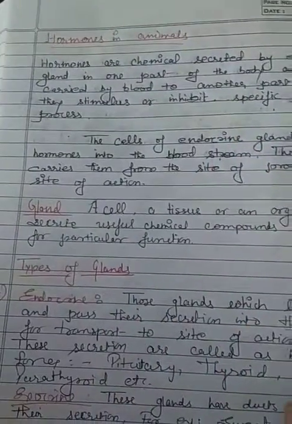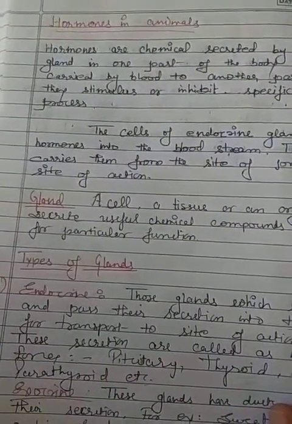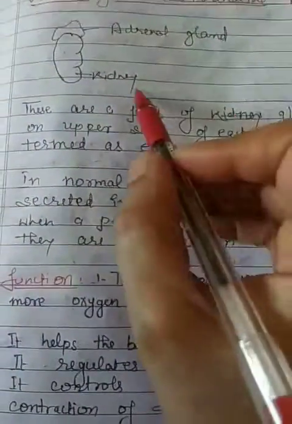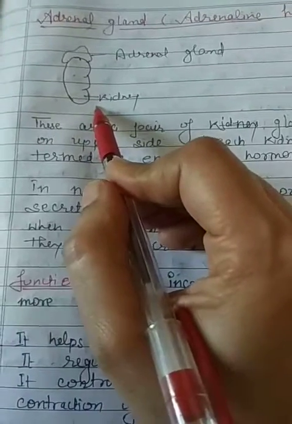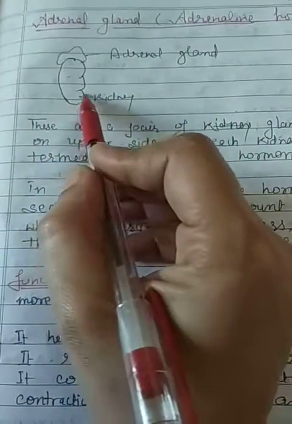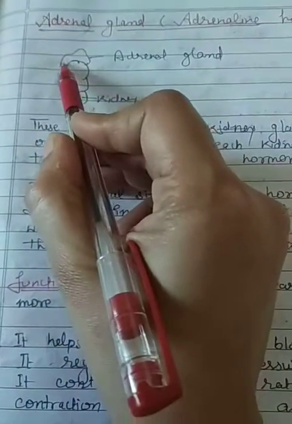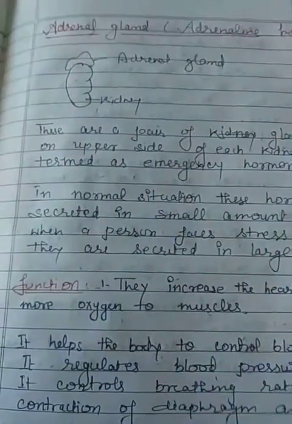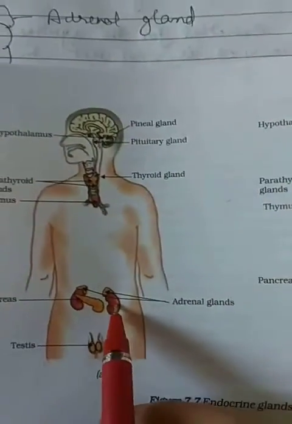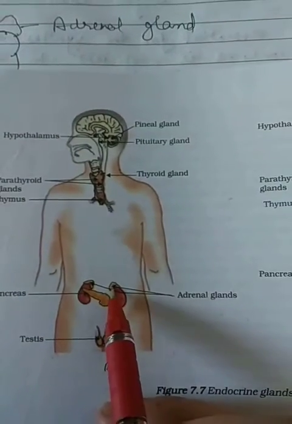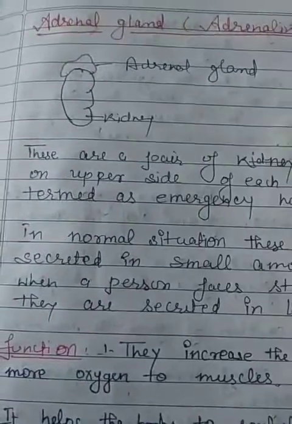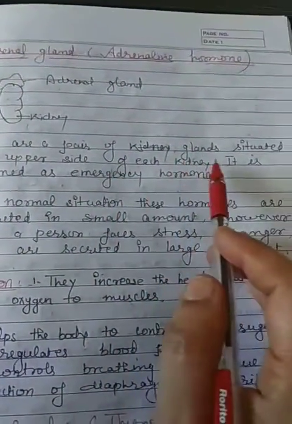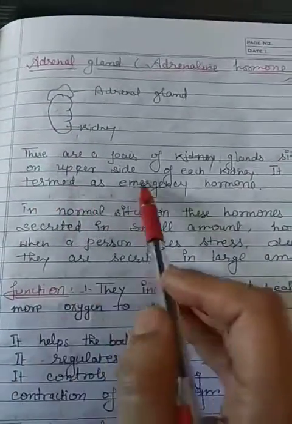Now let's discuss various types of glands and the hormones secreted by them. First is the adrenal gland. The adrenal gland is present at the top of the kidney. So this is the structure of the kidney, and the adrenal gland is present at the top of the kidney as a cap-like structure. There are a pair of adrenal glands situated on the upper side of each kidney.